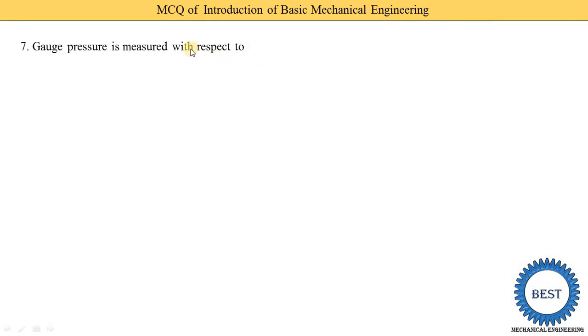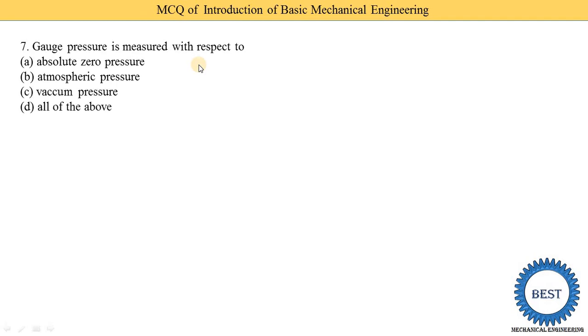Gauge pressure is measured with respect to absolute zero pressure, atmospheric pressure, vacuum pressure, or option D is all of the above. So all of the above is the correct answer because the gauge pressure is measured with respect to all these parameters.